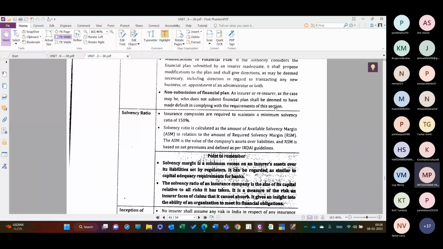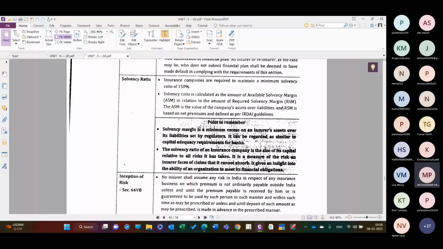Solvency ratio. Insurance companies are required to maintain the minimum solvency ratio of 150%. Solvency ratio is calculated as an amount of available solvency margin, which is to be treated as ASM, available solvency margin, in relation to the amount of required solvency margin, RSM.